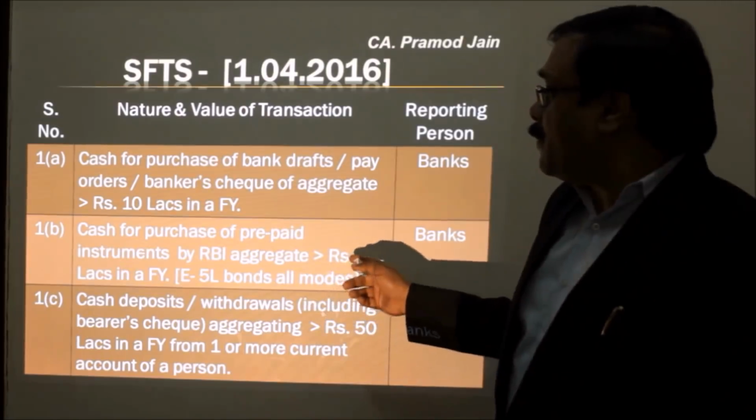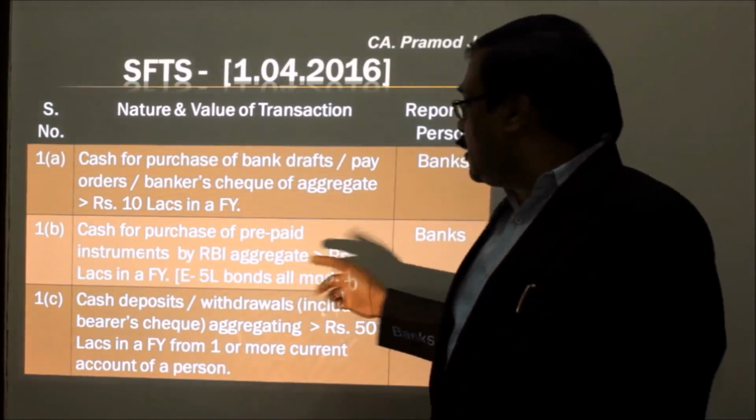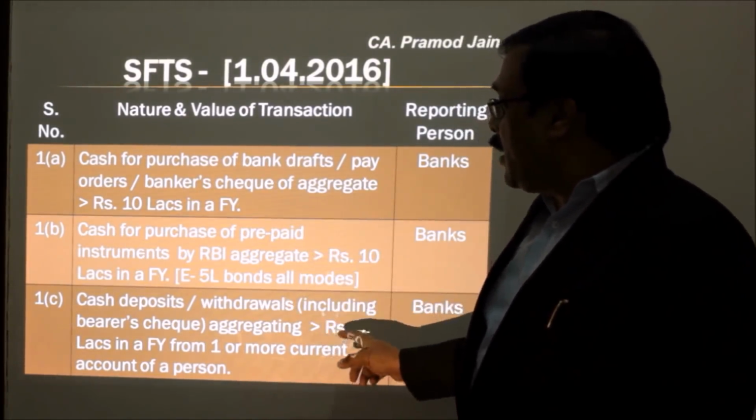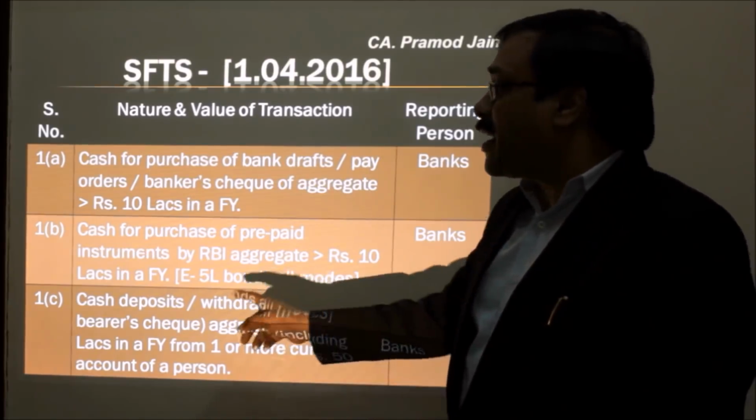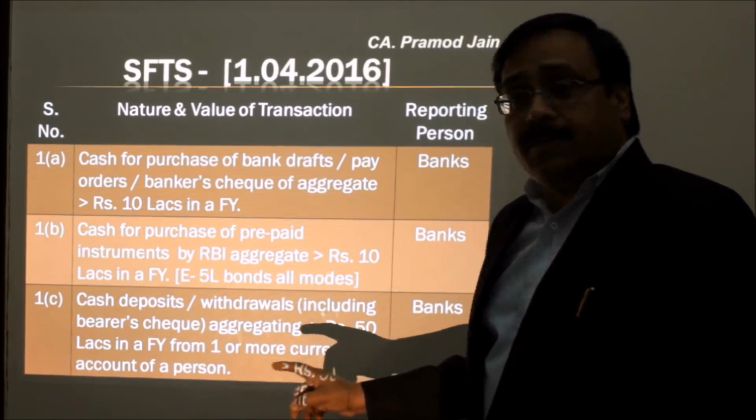Similarly, for the cash purchase of instruments, the bank will have to file. And in case of a current account where the cash deposits or cash withdrawals exceed 50 lakh rupees in a year in aggregate, aggregate means cash deposit separate and cash withdrawal separate. We don't have to club it. If that exceeds, then the bank will report in Form 61A to the CBDT. The person who is depositing or withdrawing the money doesn't have to do it.